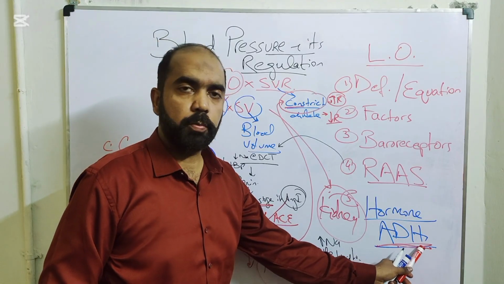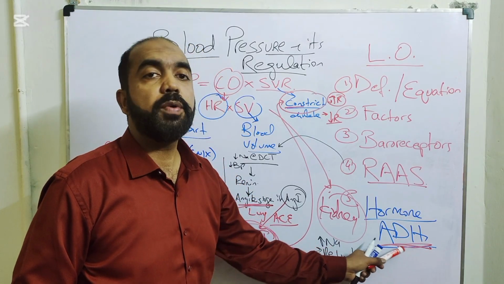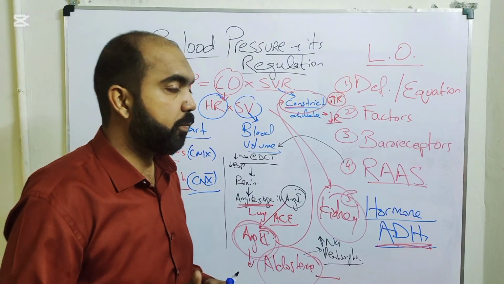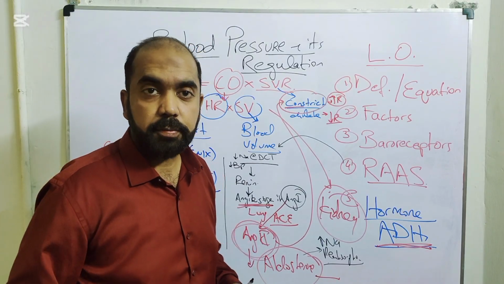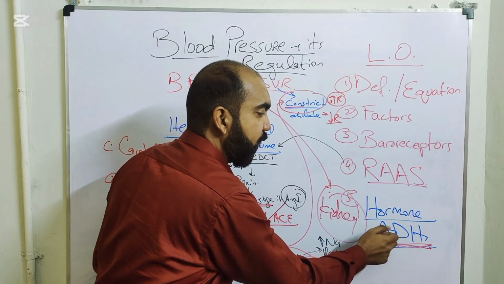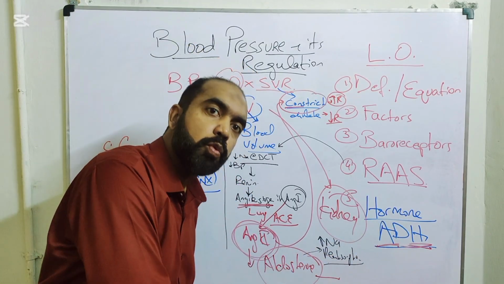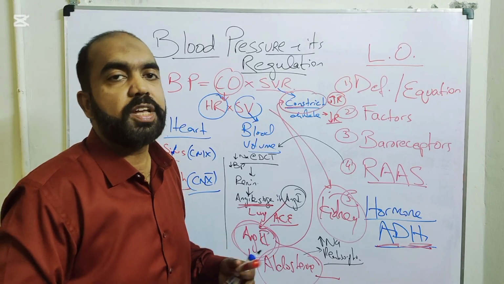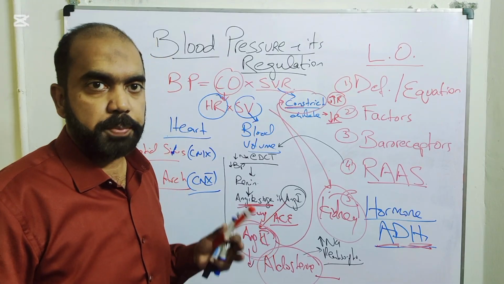This is antidiuretic hormone, which is secreted by the posterior pituitary when there is, for example, dehydration or decreased blood pressure. It's anti-diuresis, which means it would want more water to be reabsorbed through the kidneys, so that blood volume would be increased and blood pressure would be increased.